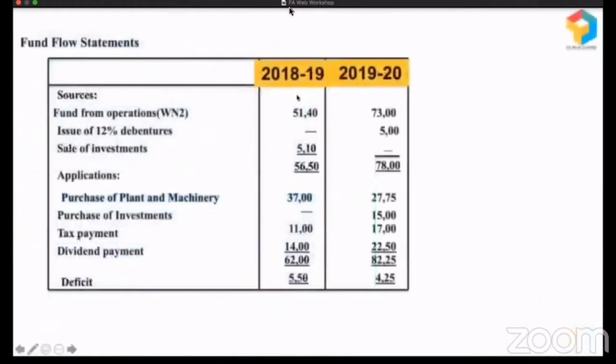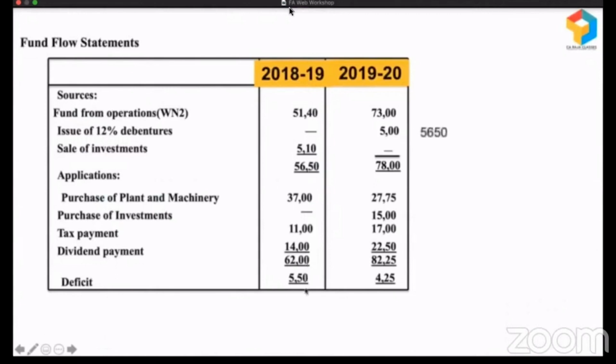Okay, now look at this. Let me analyze this also so that you will get complete clarity about fund flow analysis. Here I'm not teaching you how to prepare a fund flow statement, but how to read it. Look, in 2018-19 they had long-term sources from operations and by selling investment of 5,650, and these are all their long-term uses. They purchased plant and machinery, they paid taxes, they paid dividend. So 5,650 was the source, 6,200 was the use, there was a deficit of 550.